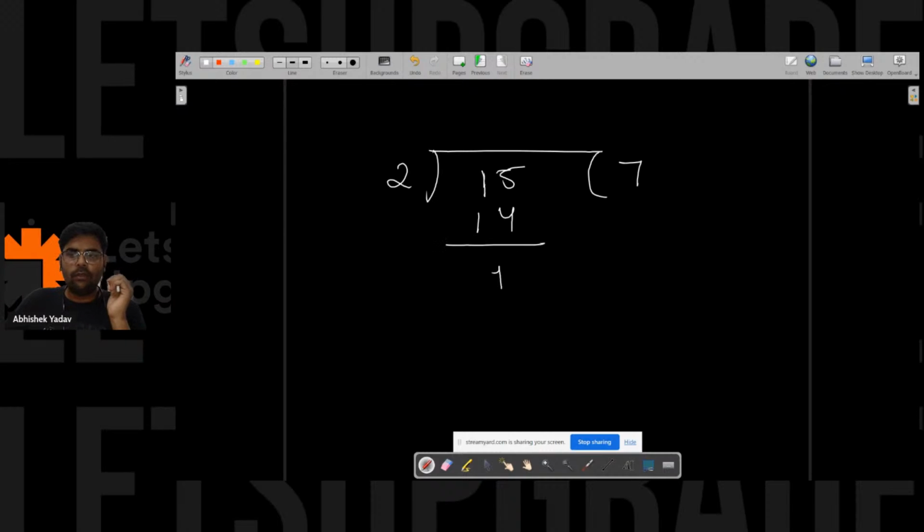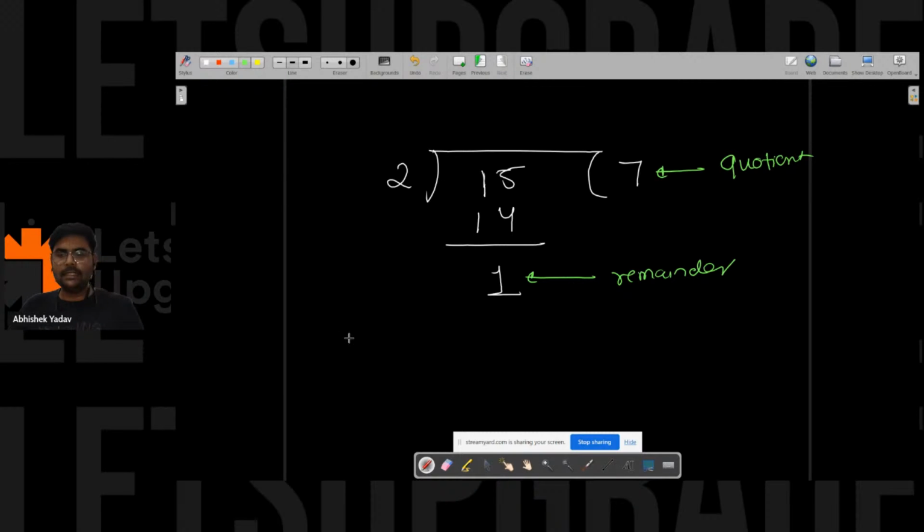And you will get 1 as the remainder. So this part is the quotient part, and this part is the remainder part. And if you write 15 divided by 2, you will get the quotient part, that is 7, here.